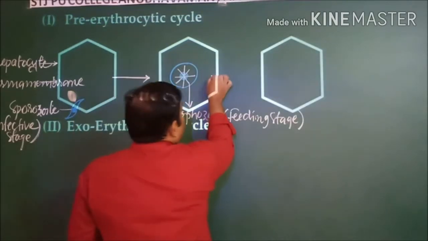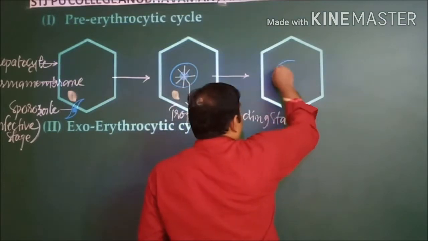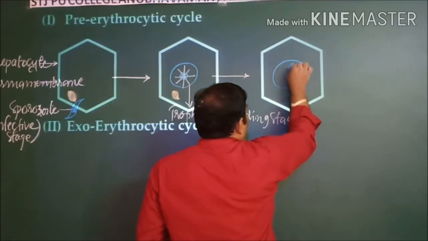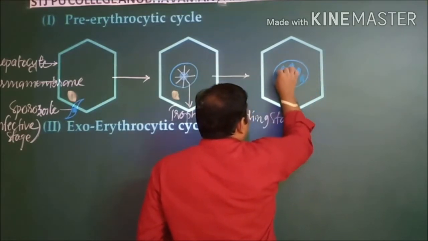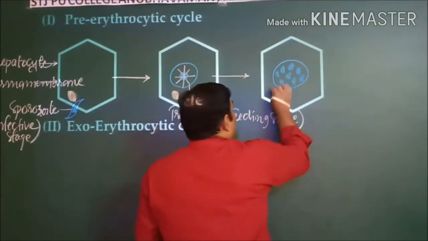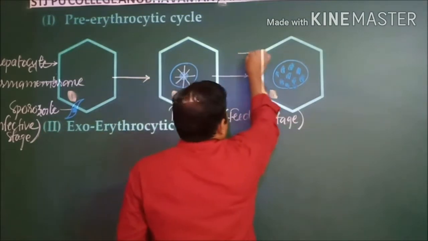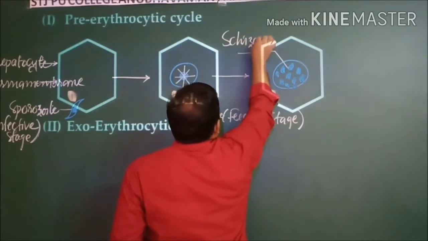That schizogony takes place within this, resulting in more numbers of nuclei being formed within this trophozoite. This entire process is known as schizogony.